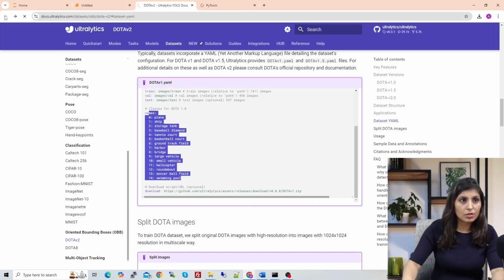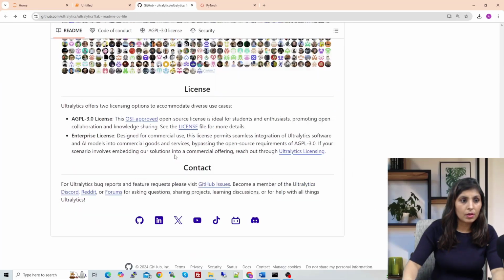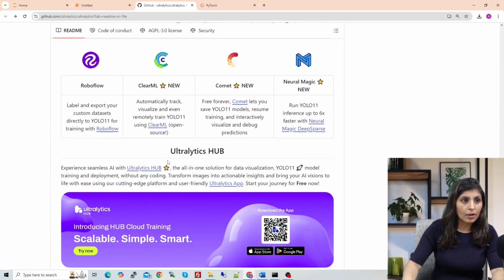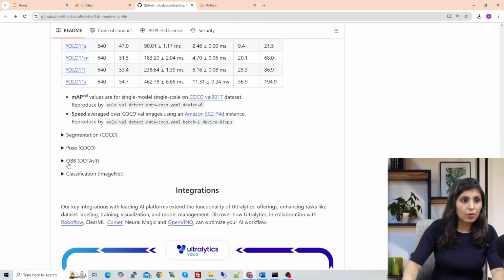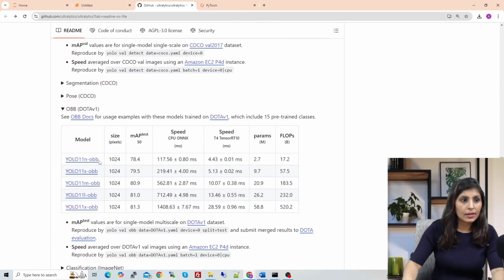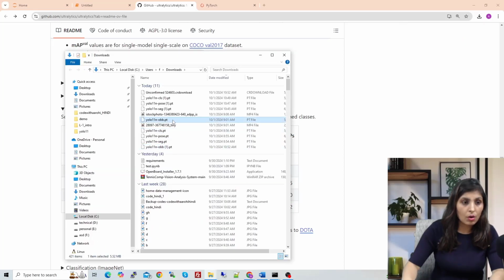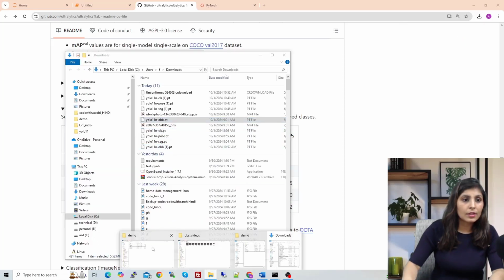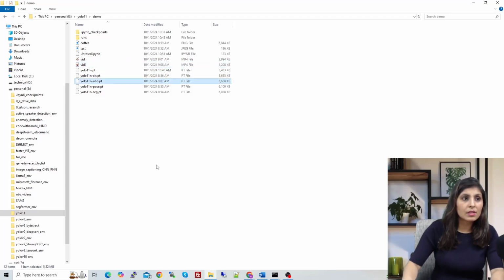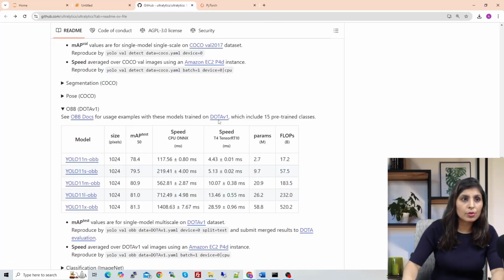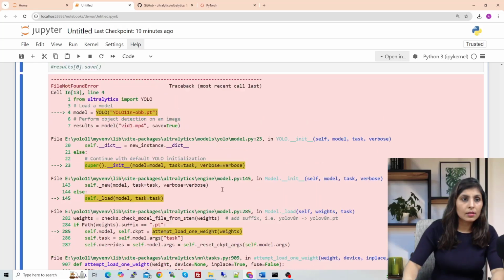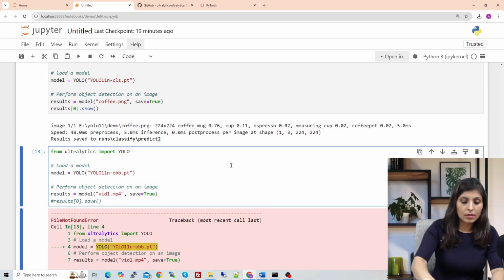For that, just go back to the repo, scroll down and go to the section where the OBB model is, and then just click on the model. It will be downloaded in your downloads. Copy the model from here and then go to your directory, paste the model here, and then go to your code again and run it again.